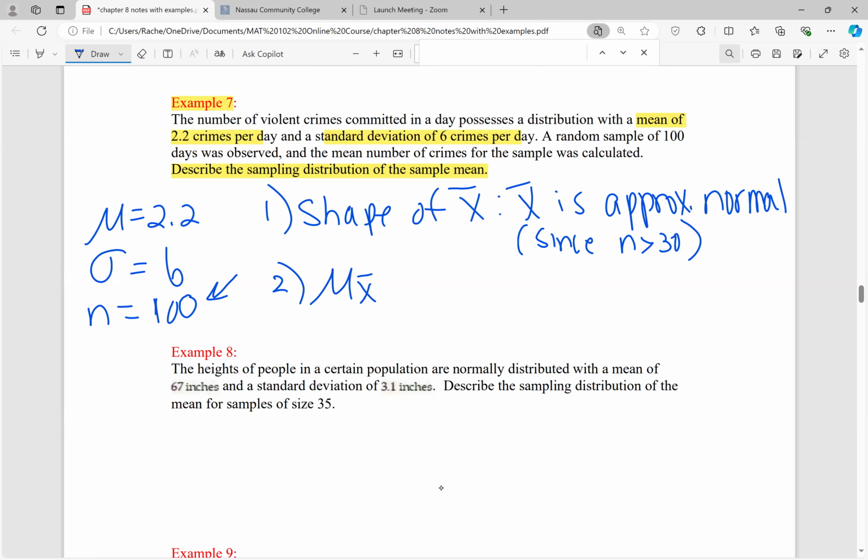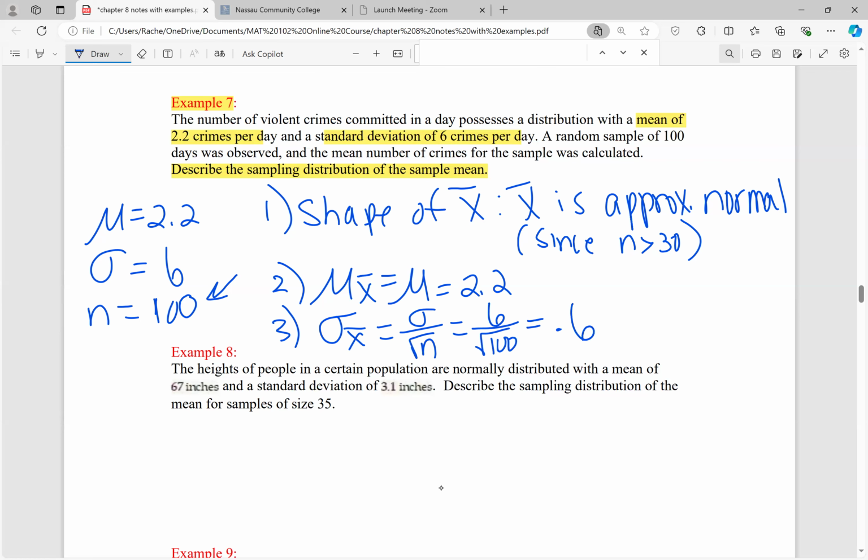Now I also want you to tell me the mean of the sampling distribution of the mean, and that's equal to mu, which is 2.2 in this case. And then we have to calculate the standard error of the mean, which is sigma sub X bar, and that's sigma divided by the square root of n. So we're going to take 6 and divide it by the square root of n, which is 100, and that's going to be 0.6. So X bar is approximately normal and it has a mean of 2.2 with a standard error of 0.6.